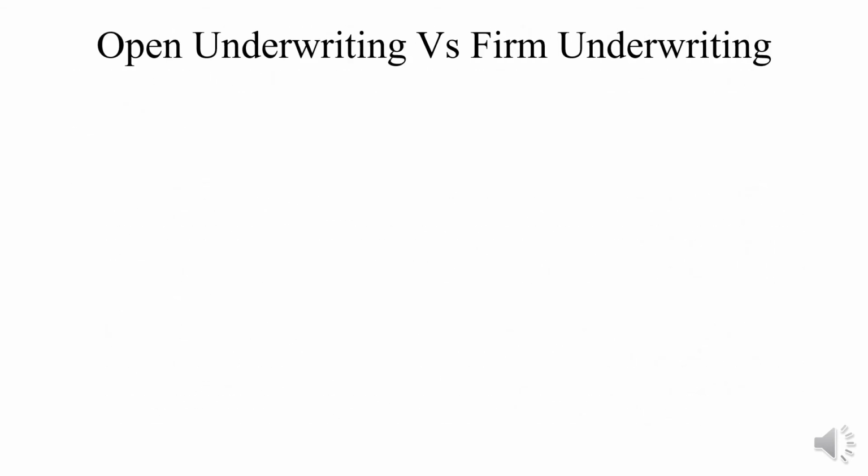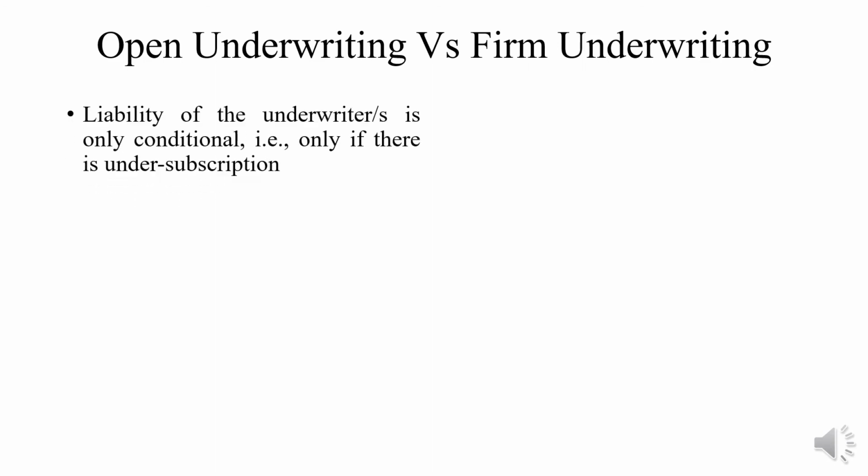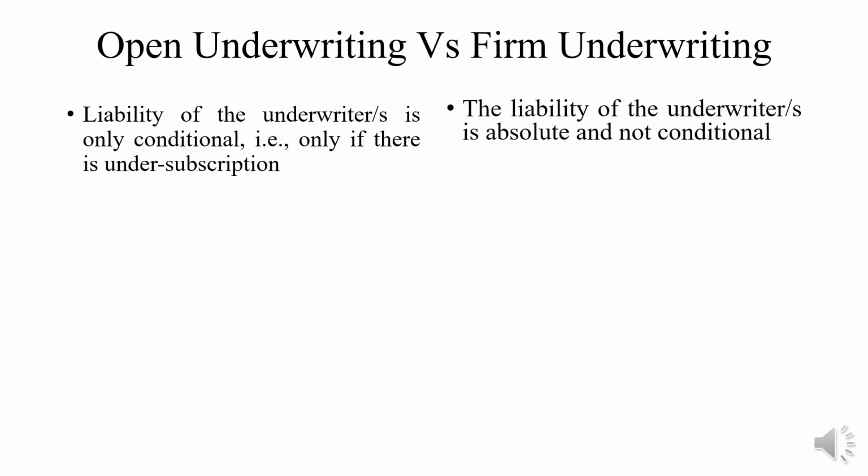Open underwriting versus firm underwriting. In open underwriting, the liability of the underwriter is only conditional, that is, only if there is undersubscription, otherwise they are not going to take the liability. In firm underwriting, the liability of the underwriter or underwriters is absolute and not conditional.